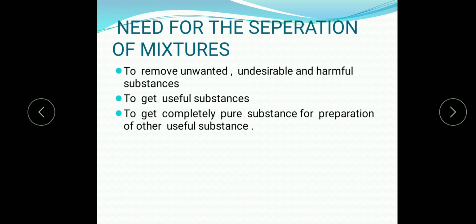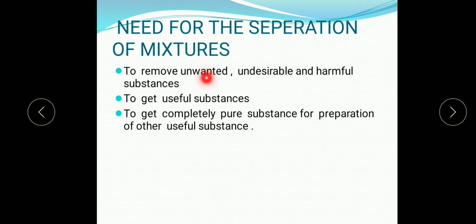Now the question arises, why do we need to separate the mixtures? First of all, we need to separate the mixtures to remove unwanted, undesirable and harmful substances. In your day-to-day activities, you must have seen your mother before cooking rice. She must have gone through the winnowing process or the hand picking process. And what is done in that? She tries to remove the sand, the soil particles or the stones present in the cereals.